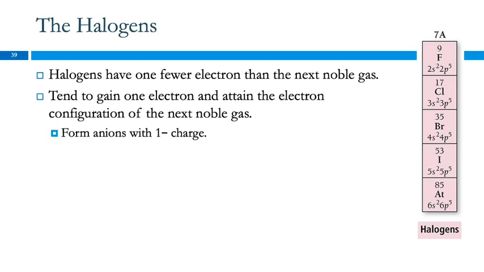So we see here, with chlorine, chlorine's electron configuration ends in 3s2, 3p5. If we give it one more electron, that will be 3p6, and it will be the same electron configuration as argon. Chlorine doesn't turn into argon when it becomes a chloride ion, but its electron structure is identical to argon. Okay? So that's why the halogens form -1 ions, because that gets them a noble gas electron configuration, which makes them more stable.